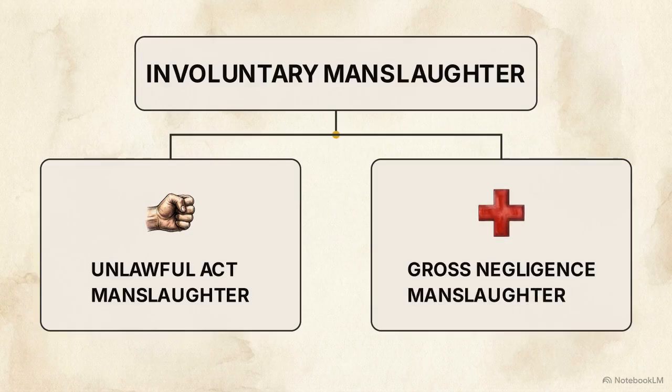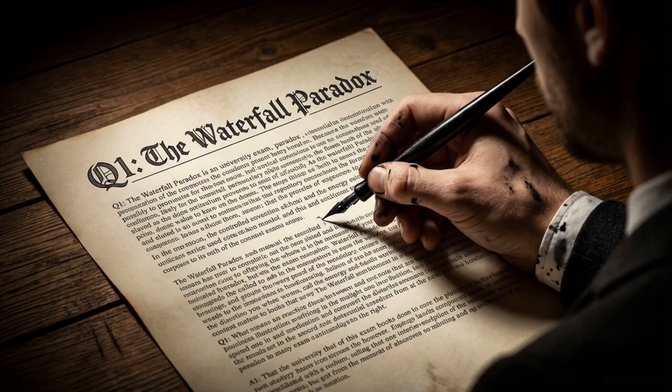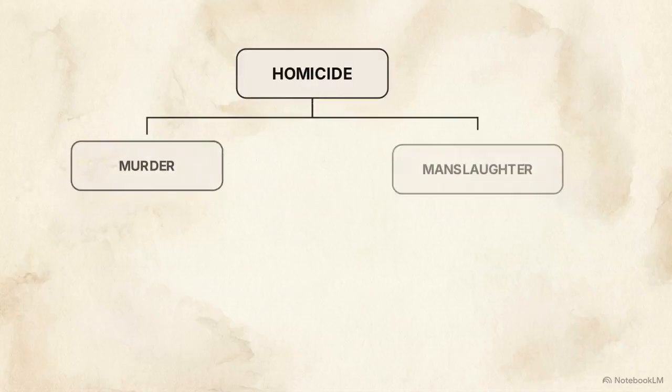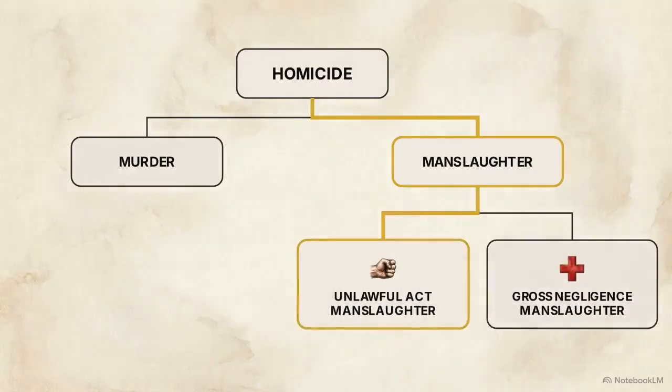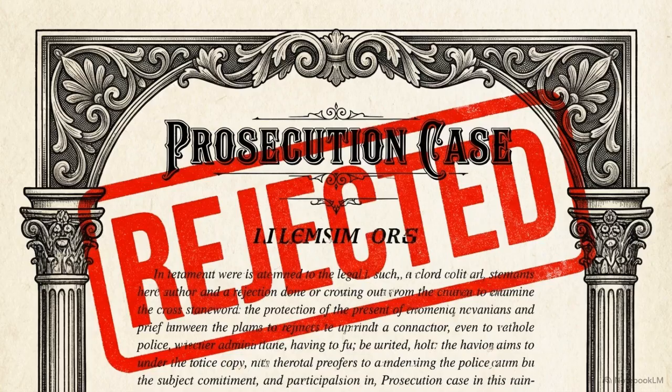the offense. To secure a conviction in a scenario like the Waterfall Paradox, and to successfully pass a criminal law exam, you must accurately identify and apply the correct legal framework. Applying the wrong track to the facts causes the entire prosecution to fail.